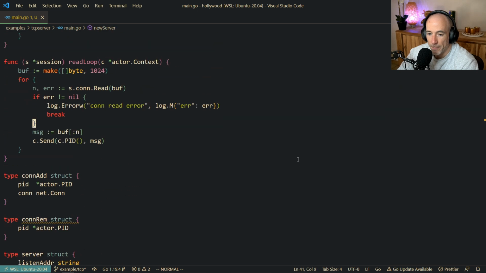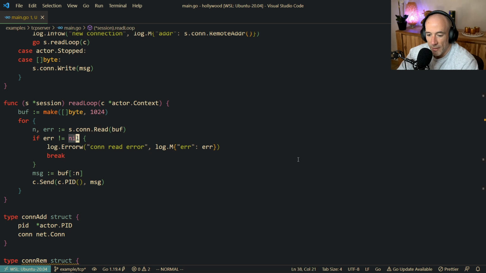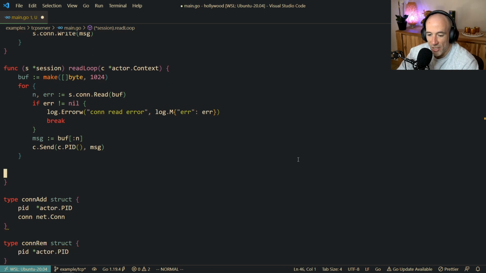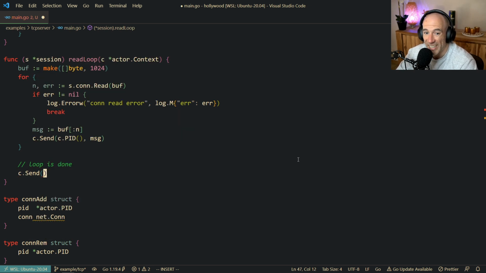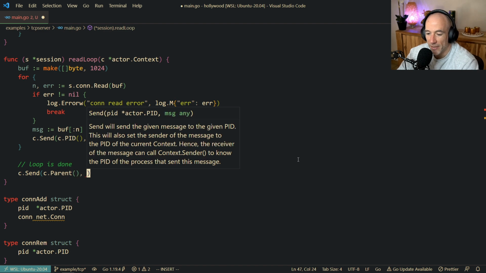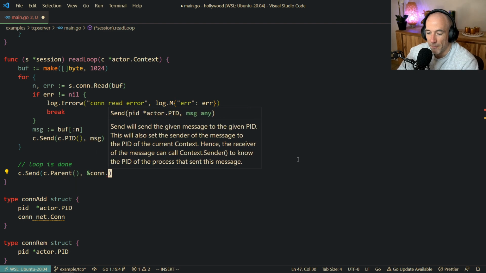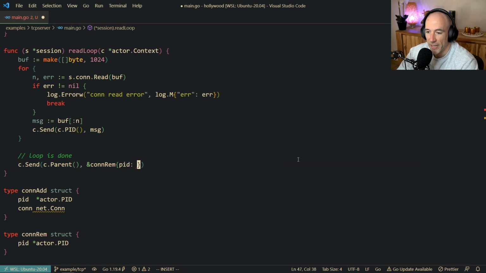So in our session, each time we actually break here, when the loop is done, we're gonna say C send, and we're gonna send to the server. How can we get the server? Well, it's very simple because we are in our session. It's a child, so we can do C parent. Look at this, man. C parent, and we're gonna send a con rem, and we're gonna say the pit is going to be our pit. What is our pit? C pit. Boom. Right, we're gonna send this.